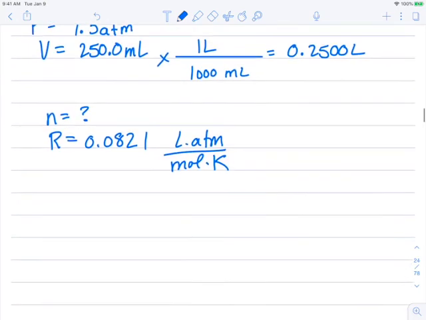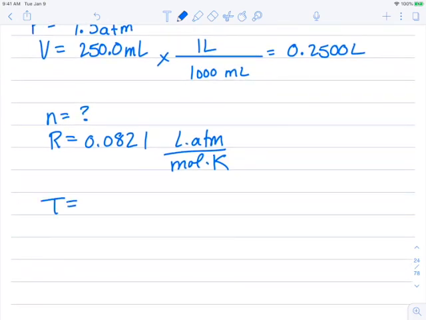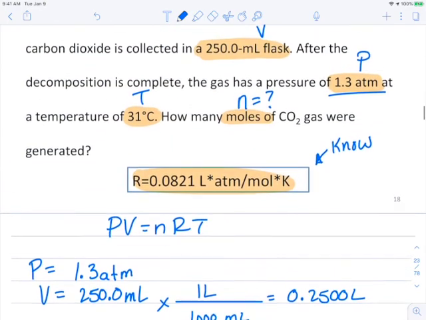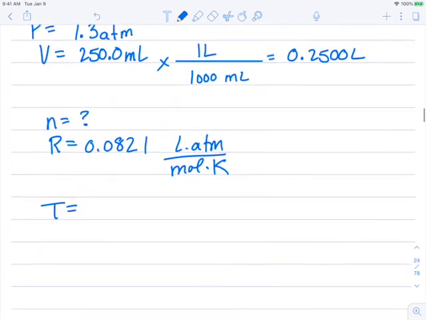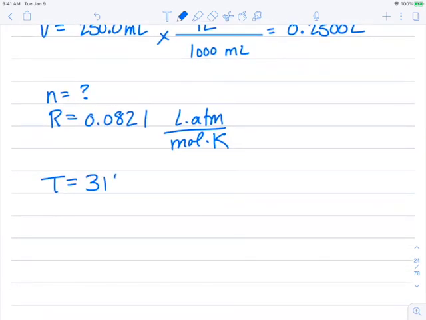And next up, we're going to need our temperature. So our temperature way back here we said was 31 degrees Celsius, but anytime we're in a gas law, whether or not we're using R, we always have to be in Kelvin. So 31 degrees Celsius plus, we can say 273 or 273.15.